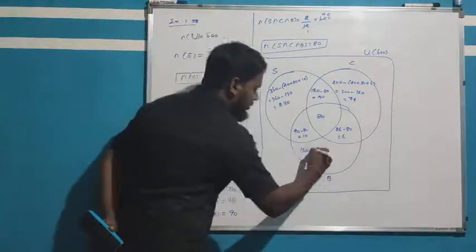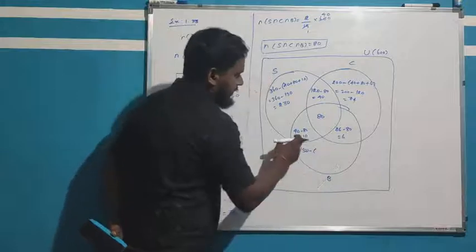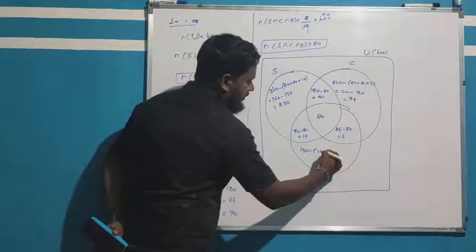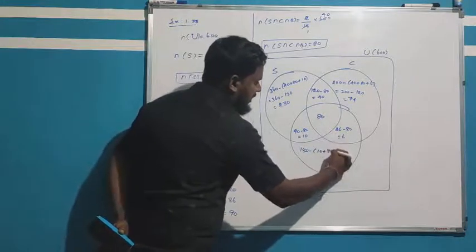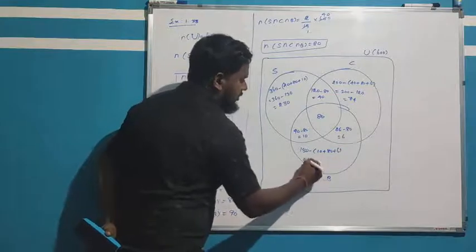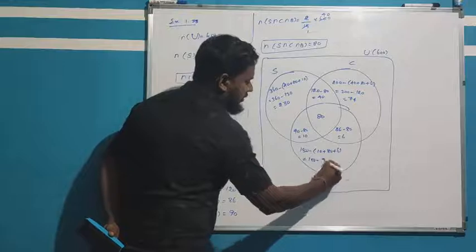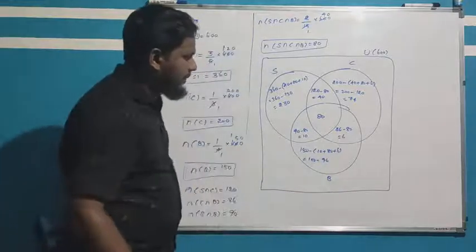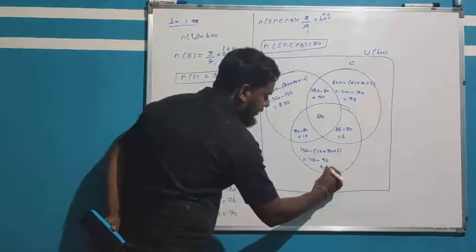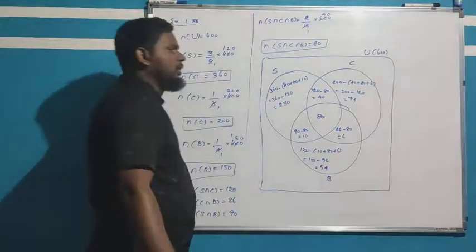So bicycle means what will get? Minus 10 plus 80 plus 6 now. So then 150 minus 96 will come. So if you less means what will come? 54 will get. 54 now.